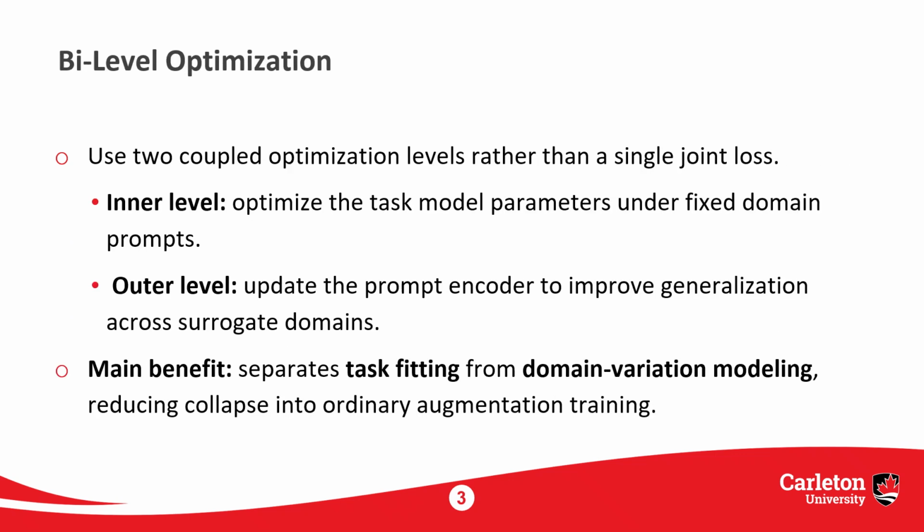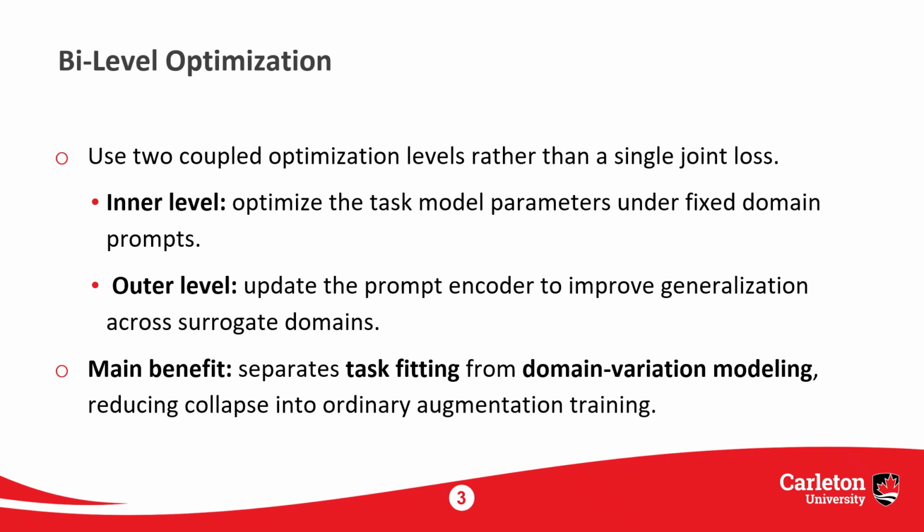The key motivation is that the model has two coupled goals. First, the prediction model must learn task-relevant features. Second, the domain prompt encoder must learn useful domain-specific context. If these are optimized jointly with one flat objective, the prompt encoder can collapse into a trivial augmentation mechanism. Our paper explicitly noticed that joint optimization can become a naive data augmentation based model.